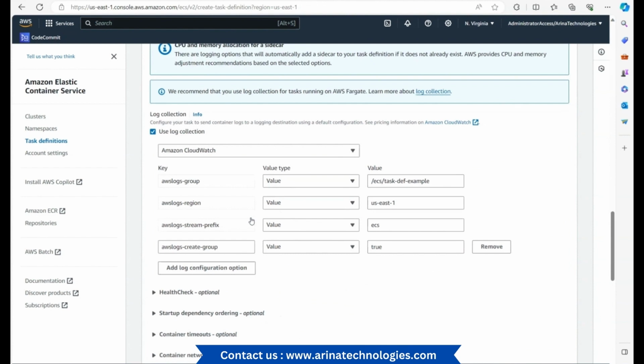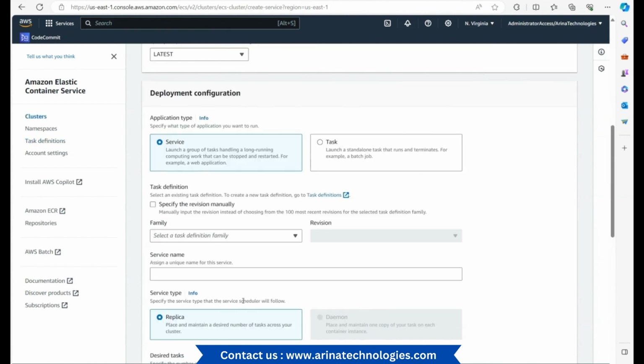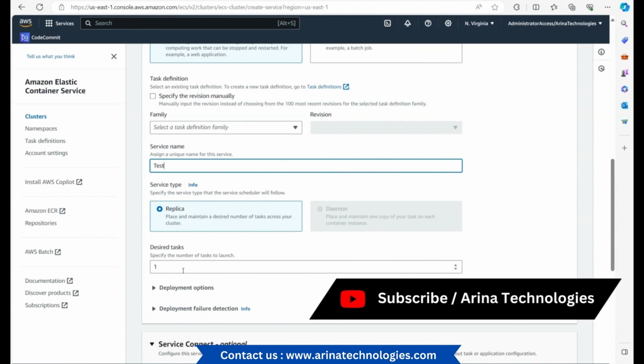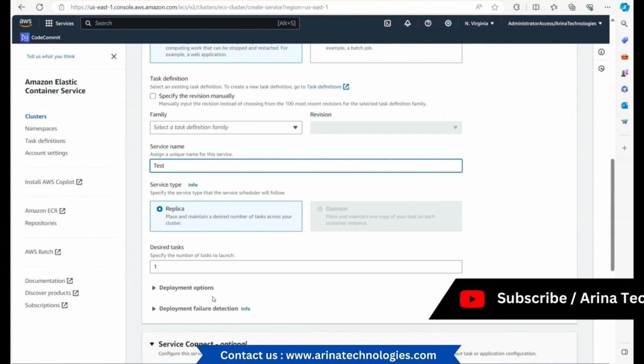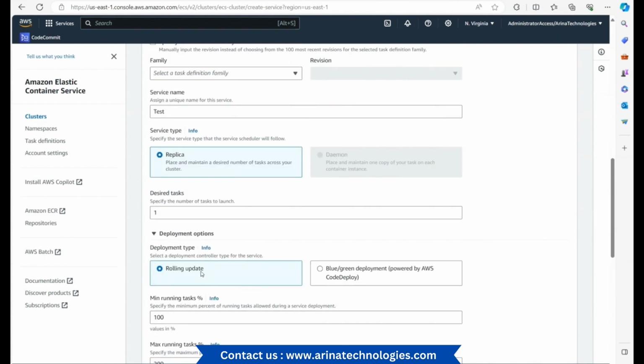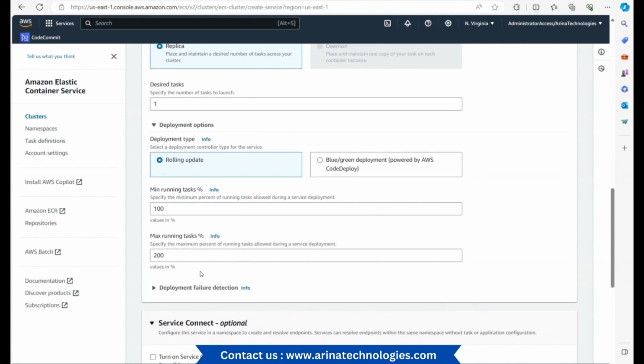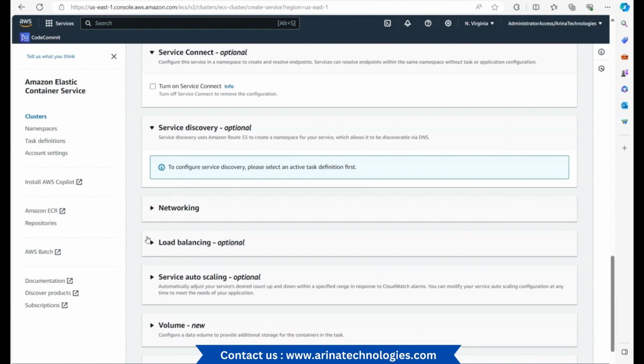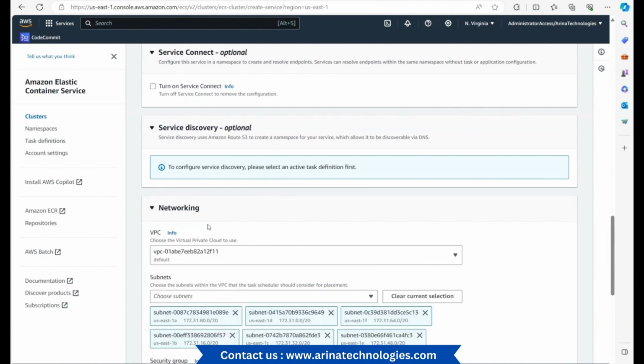So once I create this, I'll be able to see in my options the task which I can use, and provide a service name, say test service. This is where I would have multiple options. What is the replica strategy I could use? And then how many tasks the cluster should run? This is where auto-scaling will also come into the picture. The deployment options, whether it's rolling or blue-green. And then what are the minimum and maximum percentages that one needs to ensure for monitoring purposes. These are advanced concepts that we can go into. This is part of service discovery and the service mesh scenario, something for more advanced topics.